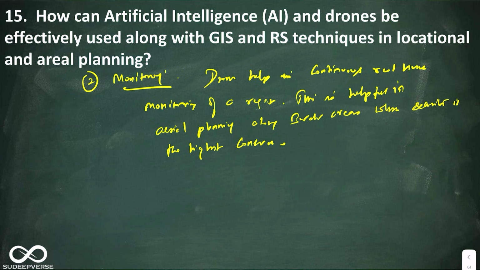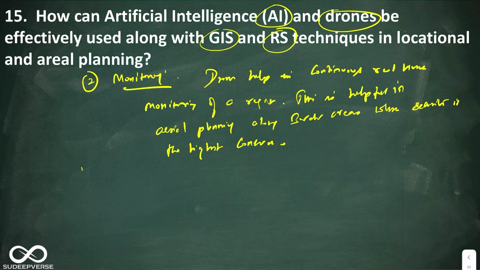Look at this. So I have used the variables of GIS, RS, I have elaborated the points on them. I have used the variables of artificial intelligence and drones, and I have elaborated the points on them. Everywhere I have just thought about how to apply the technology in aerial planning, and I have written points. This is how you have to use the keywords and apply the knowledge to write a proper answer. Finally, I would just add a case study because it's a 15 marker. You can take any government program that is involving in aerial planning and you can use it and tell all these technologies are being used. You can do that. That is common sense.